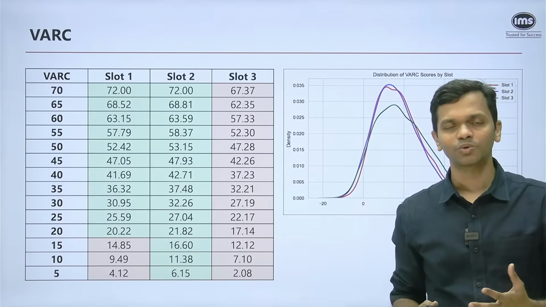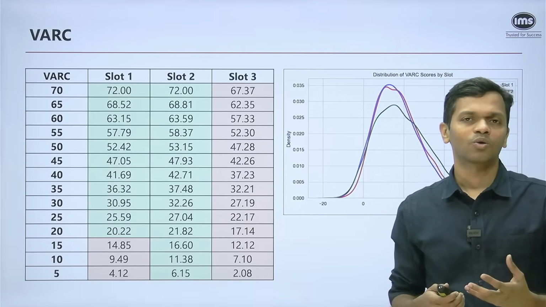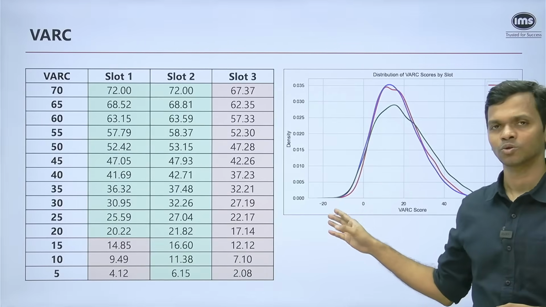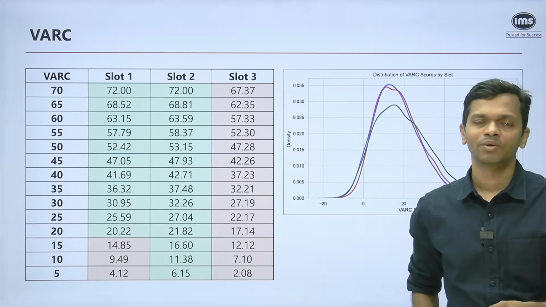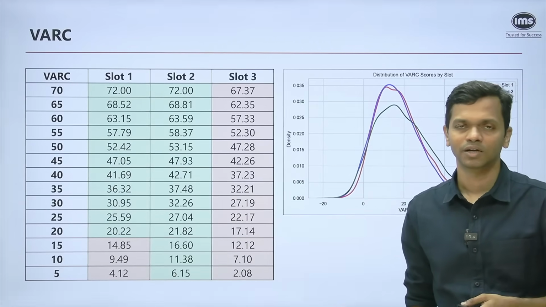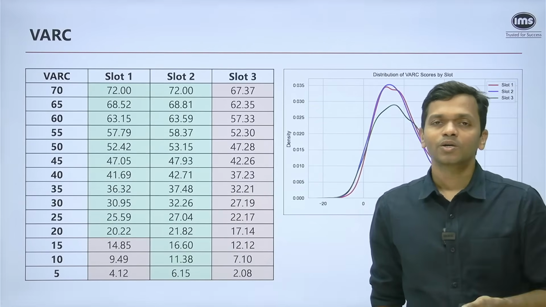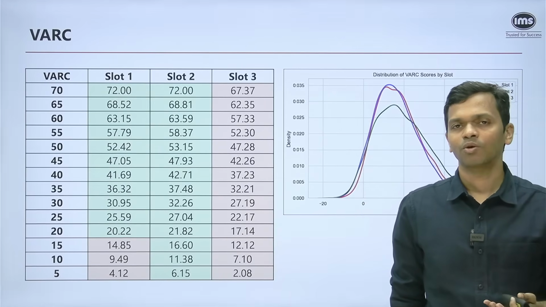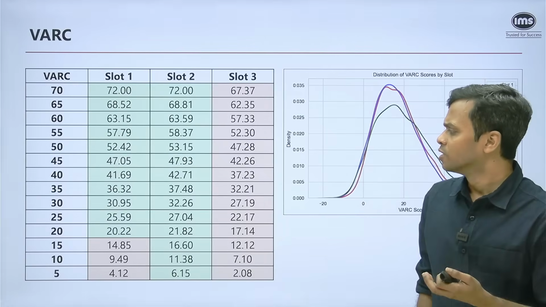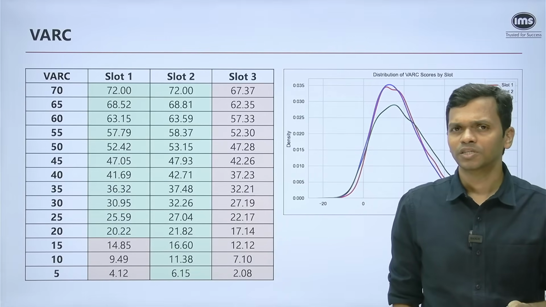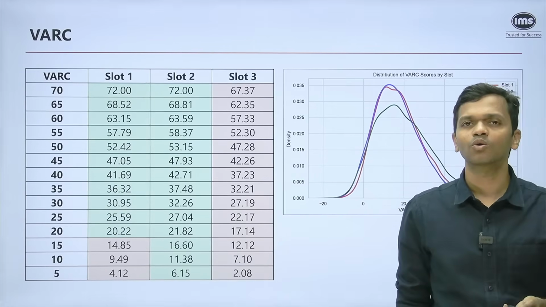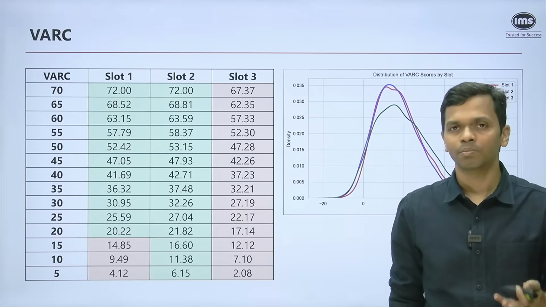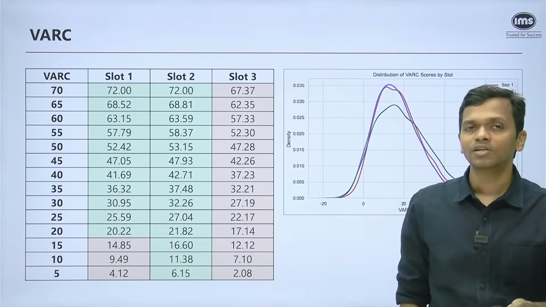out of that, we are doing analysis on 26,000 students. Though again we'll have a lot of students across the range, and as you can see here, there are a lot of people in the negative zones also, going as close to say even minus 15, minus 16, and so on. There will be a lot of students who performed on the lower end of the spectrum and have not been captured at this point of time. Okay, so that is why there will be a little bit of aberration here and there, but more or less slot 1 and slot 2 for the VRC section will get scaled up, whereas slot 3 will get scaled down.